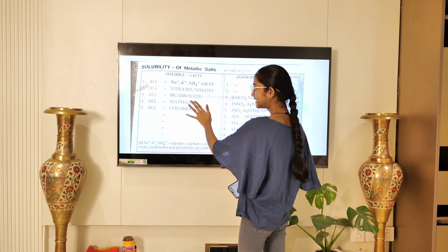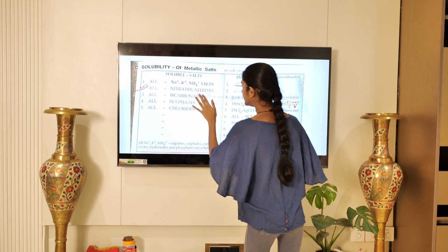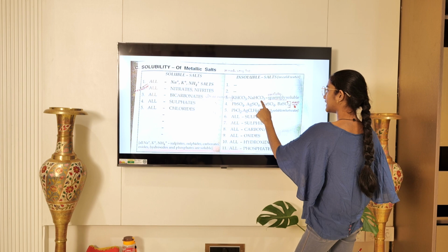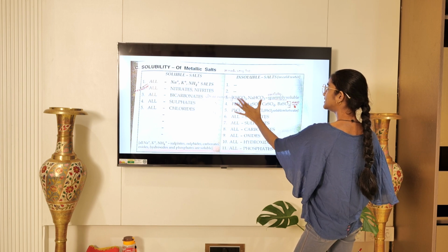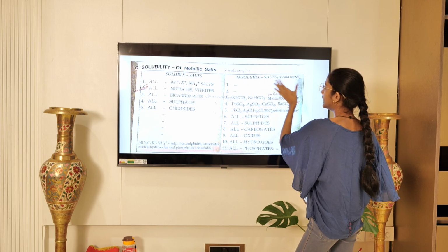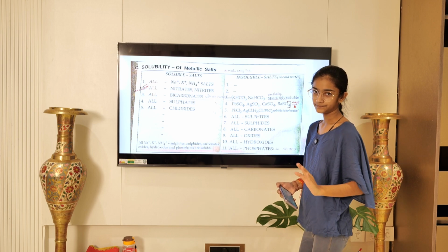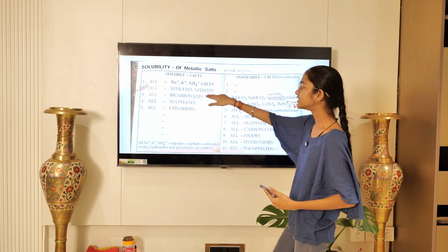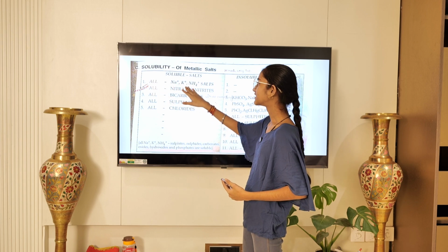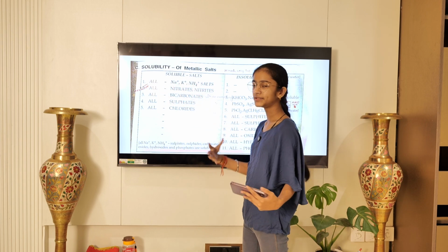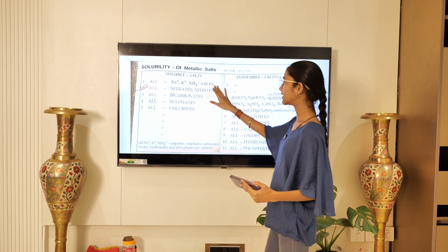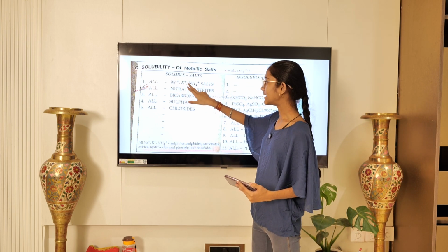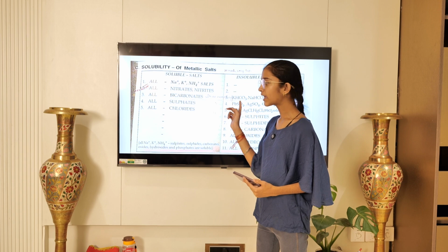All bicarbonates are soluble salts with the exception of KHCO3, NaHCO3. These two are insoluble salts, that too in cold water. इसको ऐसे रीड करते हैं, but जो फर्स्ट टू है ना, इसमें ऑल Na+, K+, NH4+ के जो भी सॉल्ट्स रहते हैं वो सारे सॉल्यूबल रहते हैं. So there are no insoluble salts in case of Na+, K+ and NH4+.